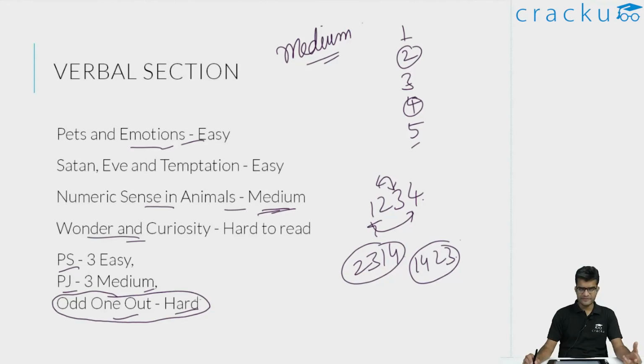Coming back to the remaining 2 RCs, the RC on Satan, Eve and Temptation, I thought would be difficult, but it was not actually very difficult. So if you look at the order in which I attempted the RCs, I first attempted the first RC, this one. Then I attempted verbal questions, and then I came back and I attempted the third RC over here.